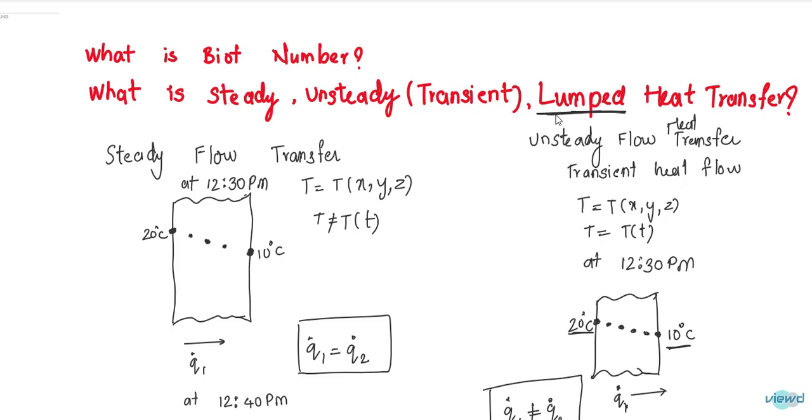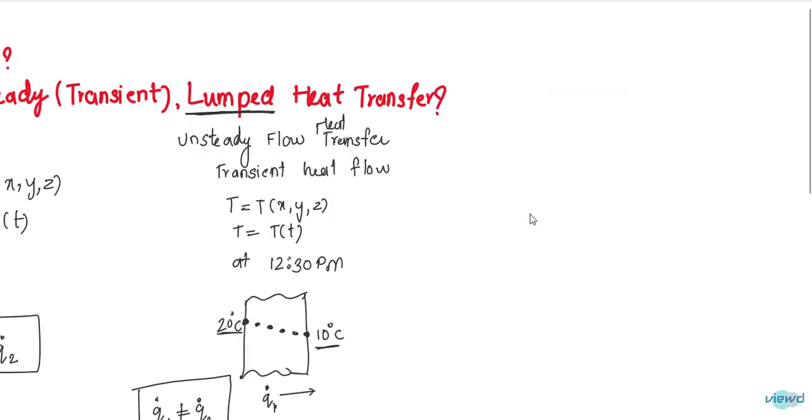There is no perfectly lumped heat transfer, but this can be treated as a model, or as some assumption, so we can achieve lumped heat transfer.